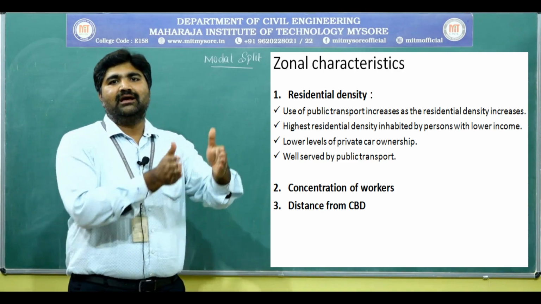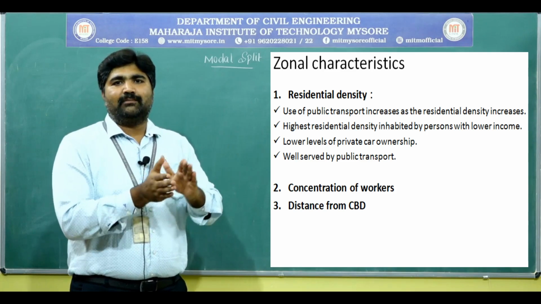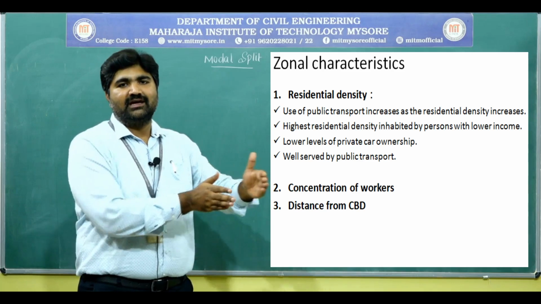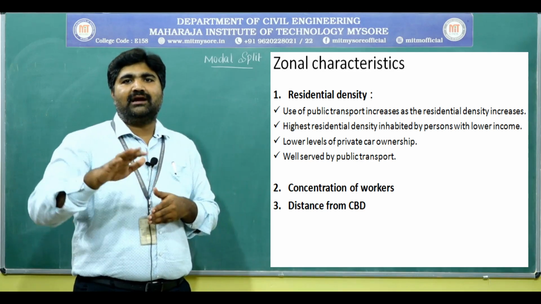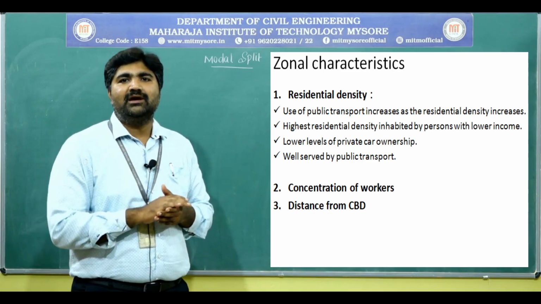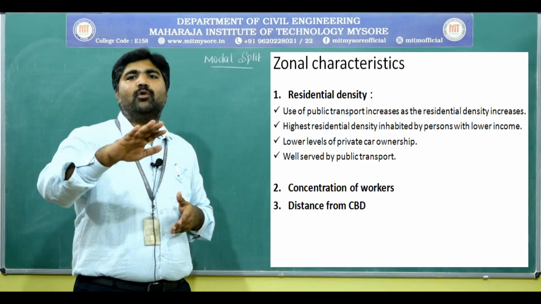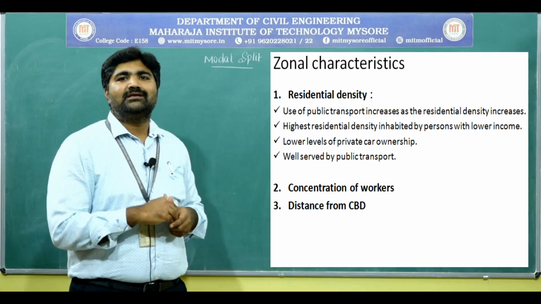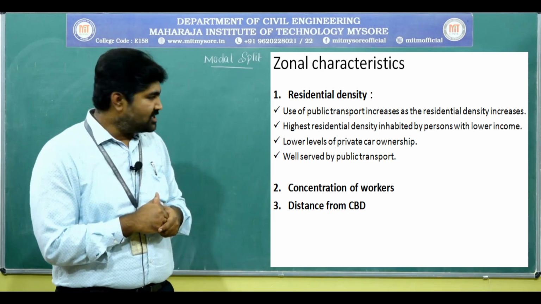As we know, their income is low. The people who inhabit the areas where the residential density is high have low income, and that area will be well served by the public transport, because there will be more demand for public transport usage. So it will be well supported by the public transport.